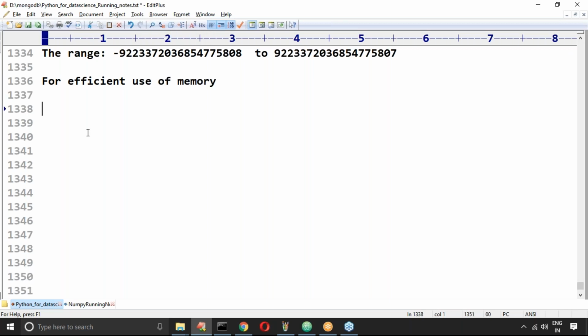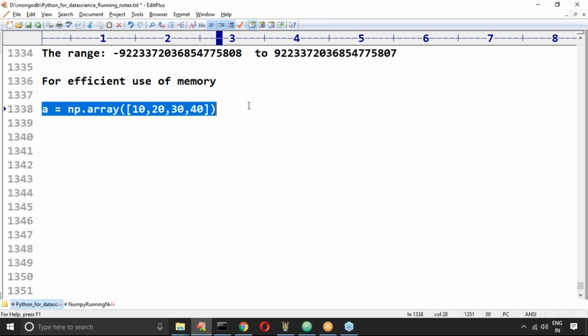There is one small thing I will tell you so that you may get much clarity. I have an array, np.array of 10, 20, 30, 40. This type of array we created multiple times. But if you create it this way, definitely memory is going to be wasted. How is the memory going to be wasted? Because you didn't specify dtype.